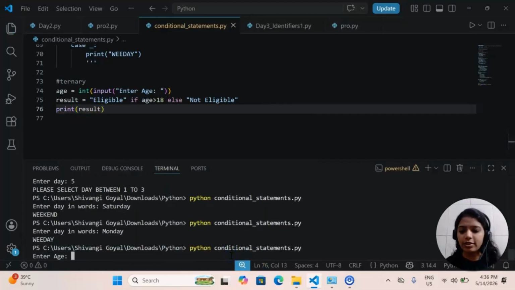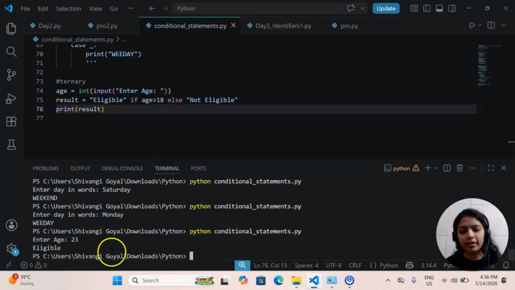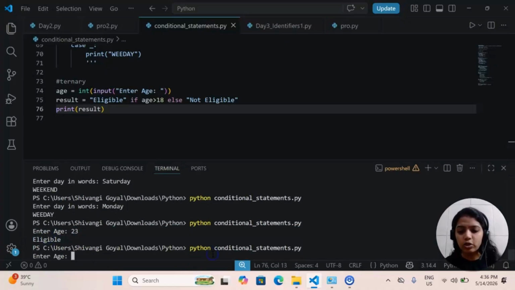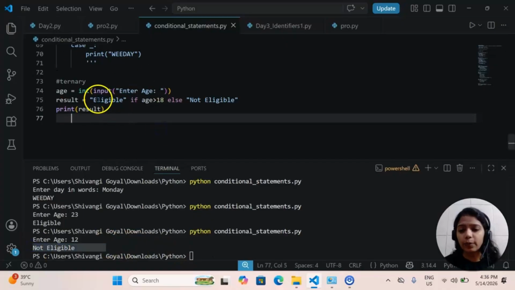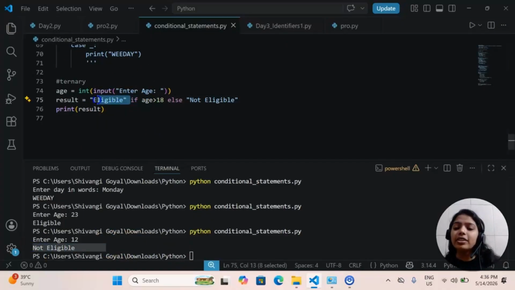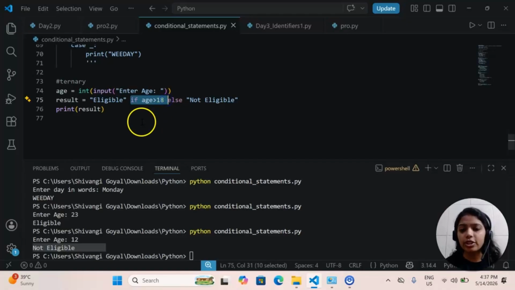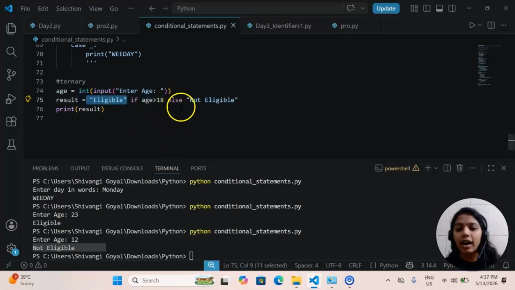So see, let's run it. I'm saying let's say 23, eligible. Once more we will run it. Let's say 12, not eligible. Okay. So the left side of the if condition will get printed. If this condition is true, it will print the left side, otherwise it will print the right side. That's it.